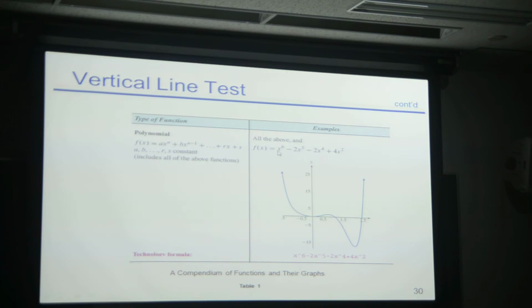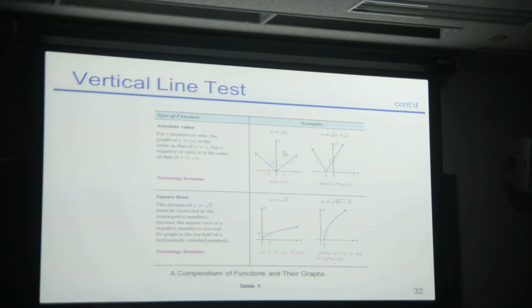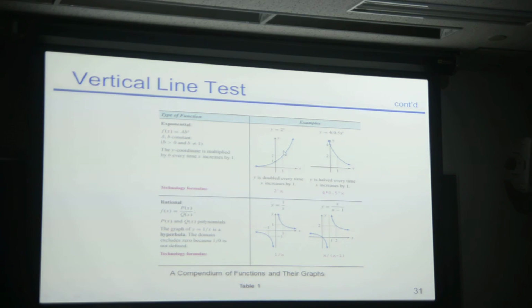Another one. Here's a more complicated function. Has a power of 6 in it. Okay? And so on. So they give different names for different kinds of functions. So notice, just to bring this up now, can you read this? How do I read this? The whole thing. Y equals 2 to the x.